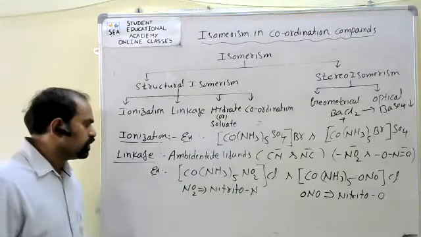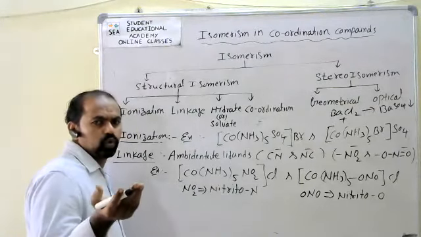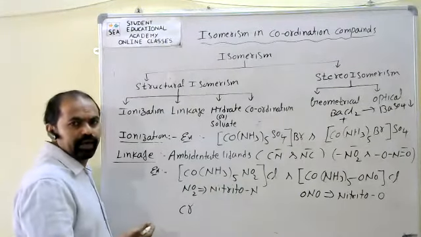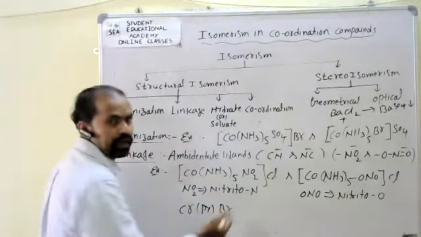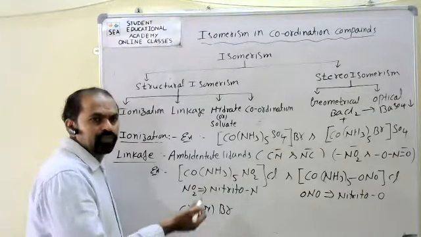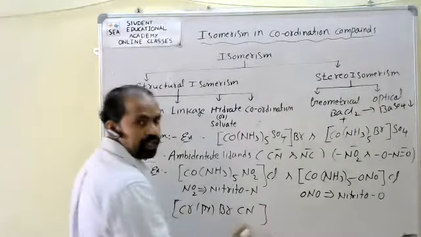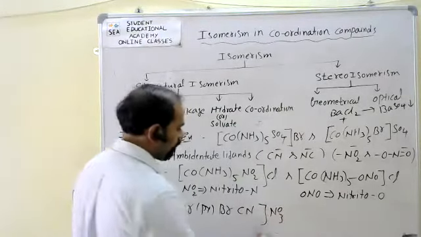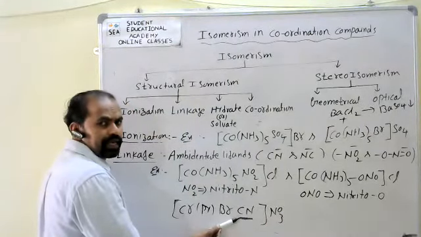Now, not only that, let us take one more example with respect to cyanide. Here chromium is the central metal. I have taken pyridine and bromine, all of which are monodentate ligands. Then I have taken CN, with NO3 outside. Here in CN, the donor atom is carbon.